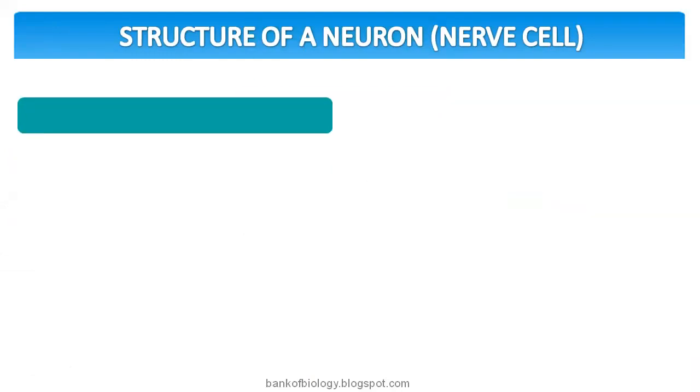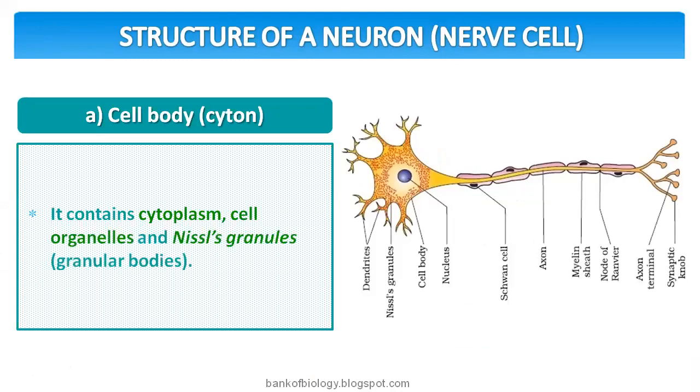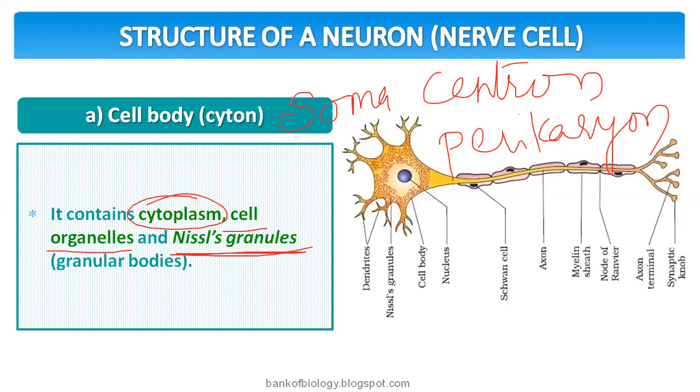So let's take a glance at the structure of the nerve cell here. The cell body is called cyton, centron, soma, or perikaryon. We have so many names for the cell body. Then, what is there in the cell body? The cyton contains cytoplasm and cell organelles. Very important, Nissl granules are present.